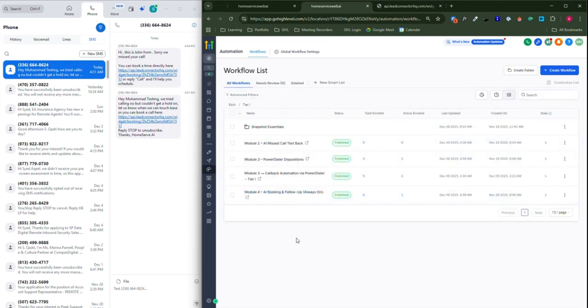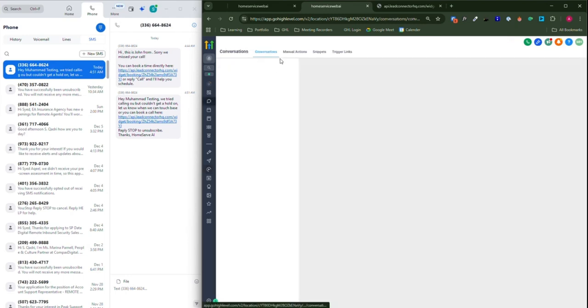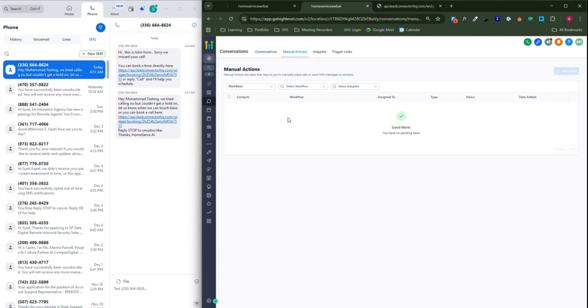So the first automation is dealing with the AI text messages. Customer calls, we did not pick the call. It's going to send them text messages for the customer to reply. If the customer replies, it's good. If they don't reply, it's going to add them into a power dialer sequence and notify the business owner that you have a lot of people to call back. Go to conversation, go to manual actions, and just hit let's start, and you will start calling those people. So he will see all the associated people over here.